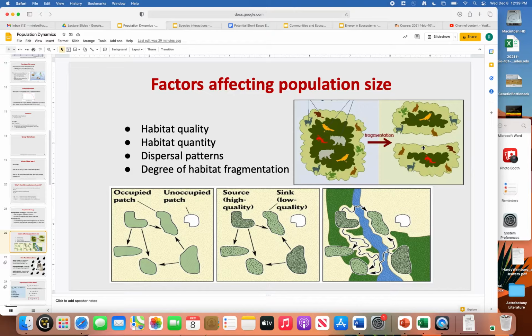That has happened a lot in Minnesota's history. But there are multiple ways that we can fragment land. A lot happens through human causes, but some of it can happen naturally. Think about maybe if we have a flood and it diverts a river, and now all of a sudden we have a river going through a habitat that was once whole. Right? So many different factors affecting population size.